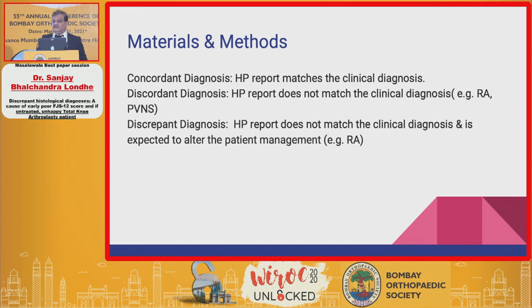Then materials and methods, first, come to a definition. What is concordant diagnosis? Concordant diagnosis is when the histopathological report matches the clinical diagnosis. Discordant diagnosis is where it doesn't match, that is rheumatoid arthritis and PVNS, which is pigmented villonodular synovitis. And discrepant diagnosis is where it doesn't match and actually is expected to alter the patient management. If you don't treat the rheumatoid patient and if you miss the rheumatoid pathology, the patient is going to be unhappy. So that is a discrepant diagnosis.